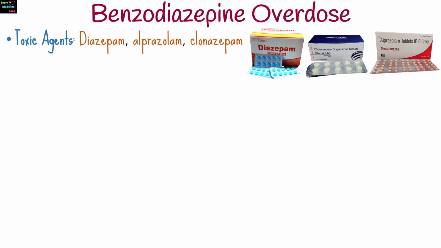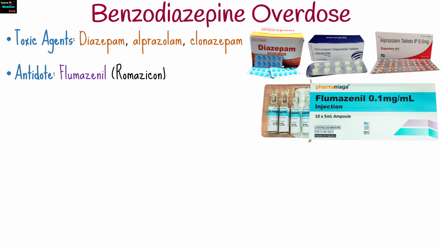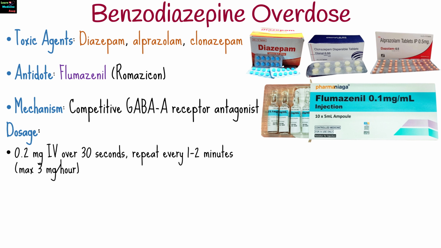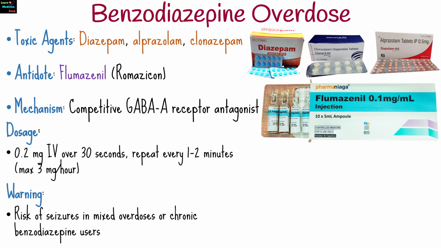In benzodiazepine overdose from drugs like diazepam, the antidote is flumazenil. It competitively antagonizes GABA-A receptors. Administer 0.2 milligrams intravenously over 30 seconds, repeating every 1 to 2 minutes with a maximum of 3 milligrams per hour. Be cautious of seizure risk in mixed overdoses.